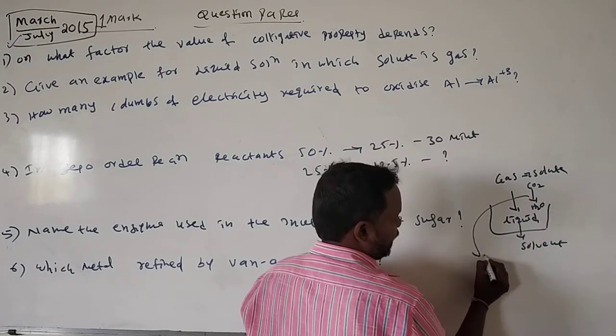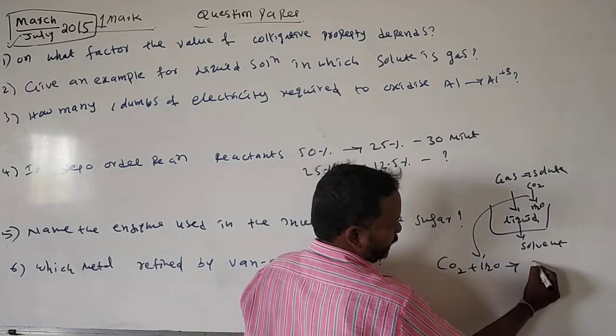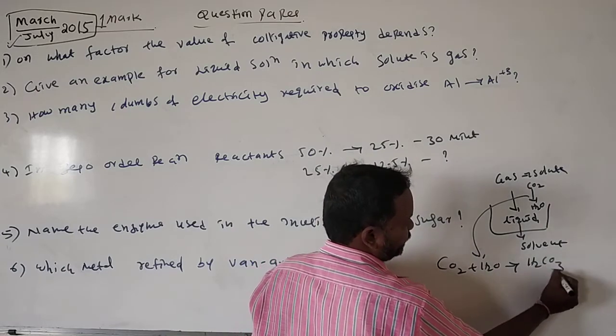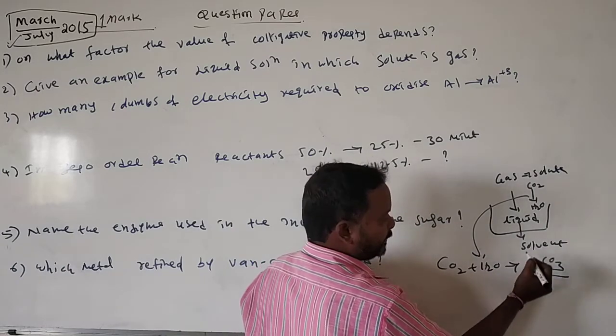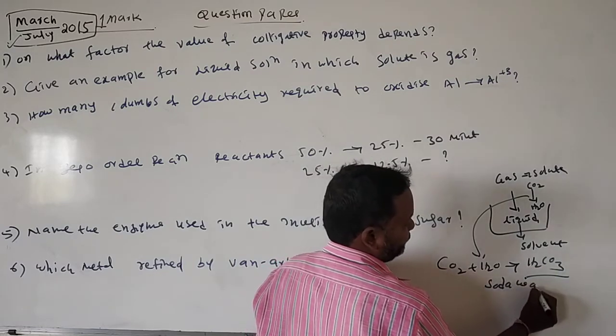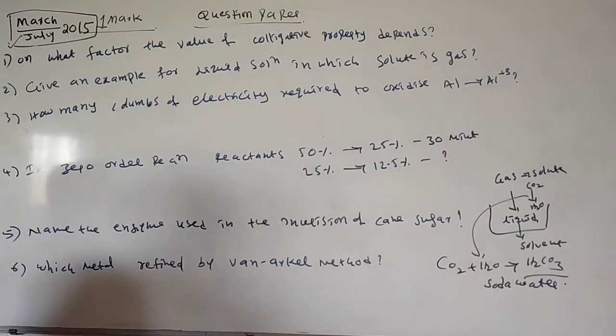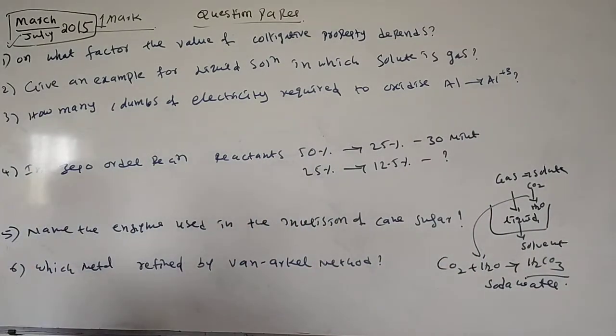Carbon dioxide reacts with water and forms H2CO3, carbonic acid, a weak acid. This is called soda water.